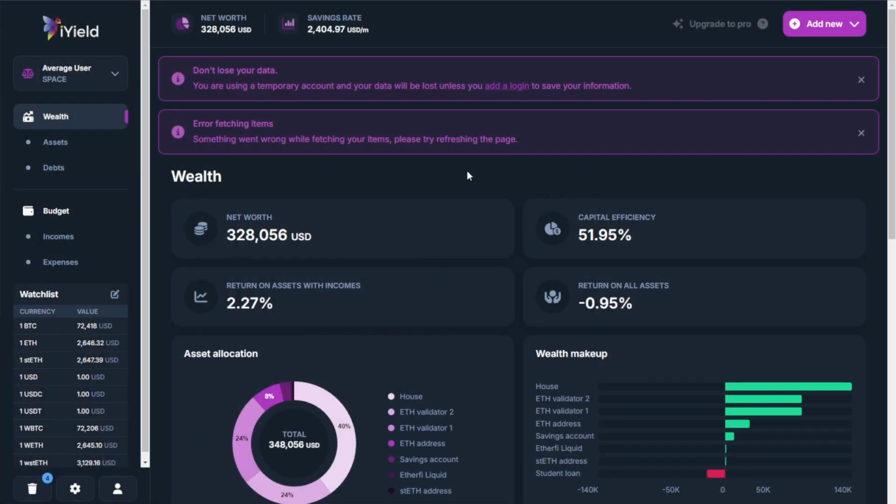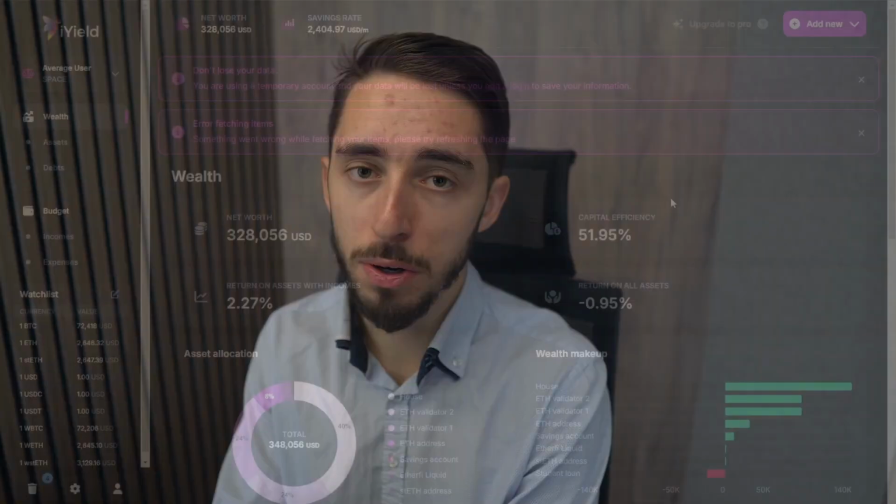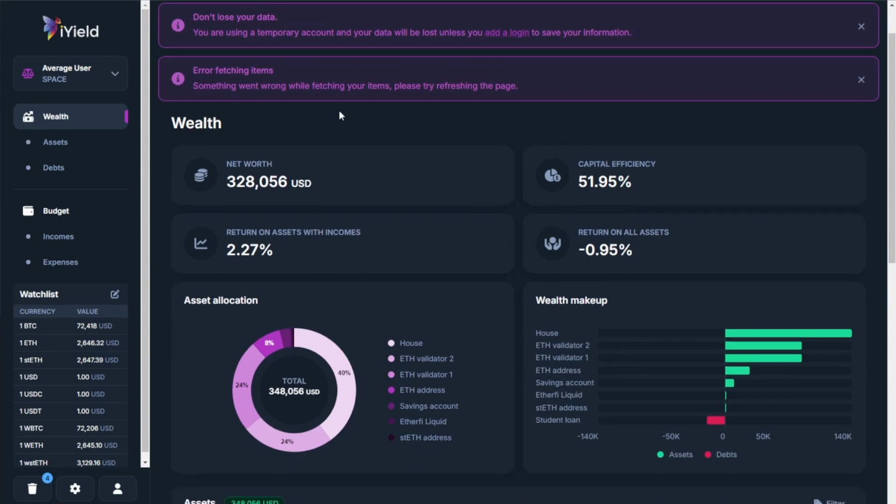So I want to showcase, first and foremost, what it could be like for an average user within iYield. Now, this is going to be a pre-populated account. It's got some dummy data here, but what we're generally showing is how we can track our wealth, and more specifically our assets and debt, as well as our monthly budget, to get an overview of our activities. From, again, all of our income and expenses, which can include traditional financial activities, but also crypto-related activities. So here, I am using an average user space. We have other ones for the different personas we're going to look at.